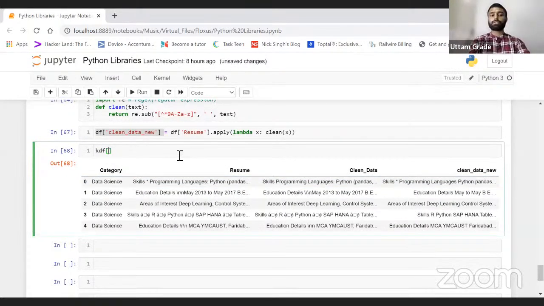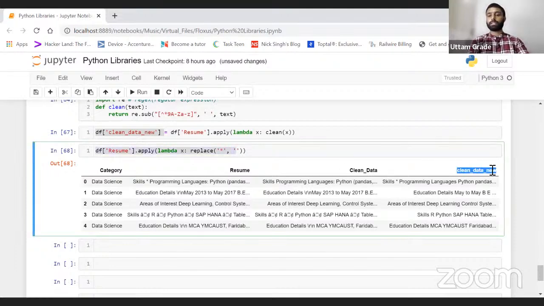Write df dot resume dot apply, and how do we do that? With the help of lambda, try to replace the star with a normal space.